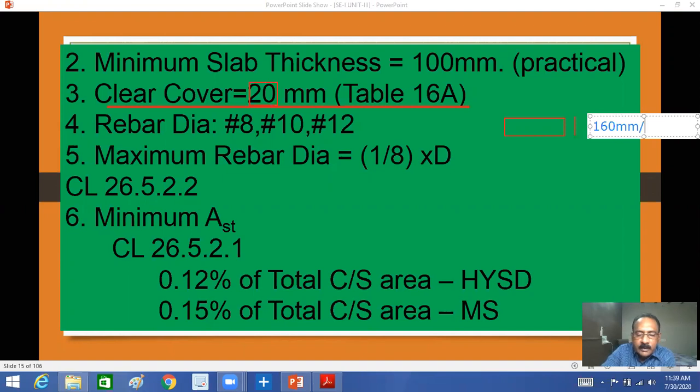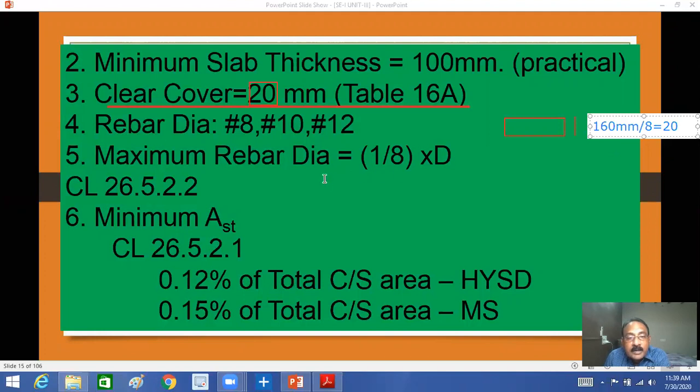160 divided by 8. This equals how much? You will get 20, right? So your bar diameter should not be more than 20 mm. This is a very, very important question and an important consideration in the design of slab. You can't provide 25 mm or 32 mm bars for a 160 mm slab thickness.